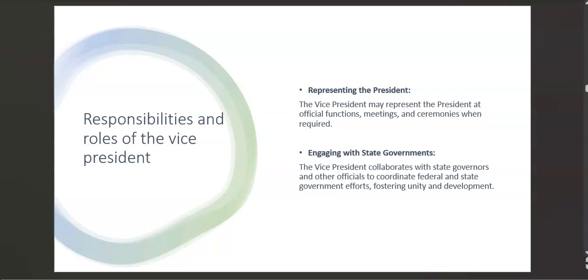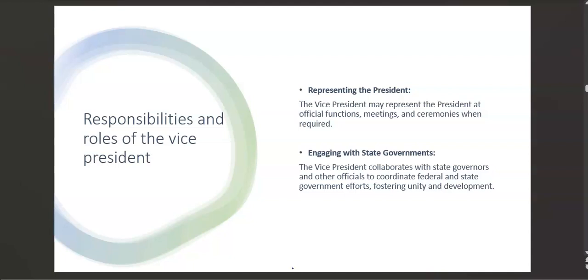Another responsibility is engaging with the state government. The vice president collaborates with the state government and other officials to coordinate federal and state government efforts, fostering unity and development. Now, the vice president works with the governors. We will also discuss this. I will tell you about the governors too. Do not worry or feel pressured. We will talk about the governors too, so you will understand who the governors are and what they do.